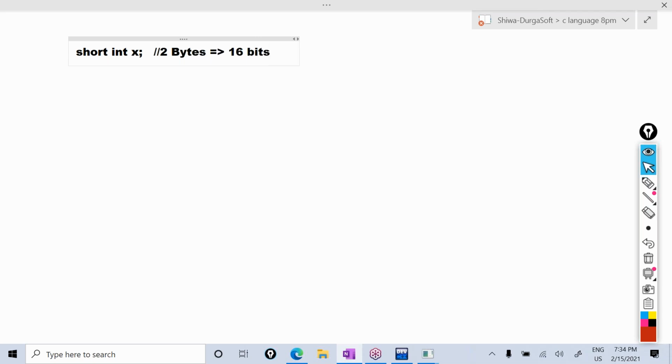So you already know that computer takes the values in the binary language. So implicitly it converts the value into the binary language. So in the binary language, it stores the data in memory. So data will be stored in the form of zeros and ones. You already know this. Okay. So here 2 bytes means how many bits? 16 bits. So 0 is called a bit.